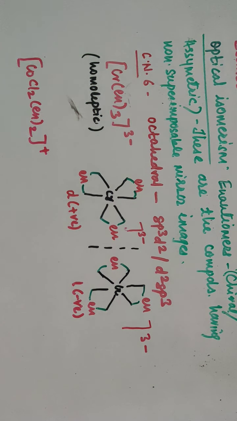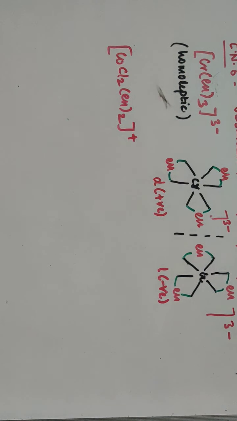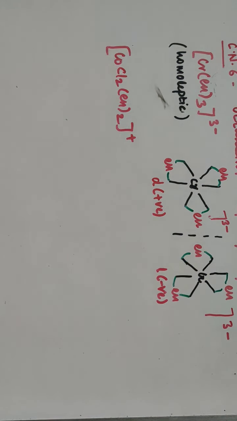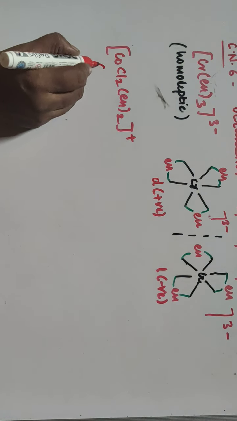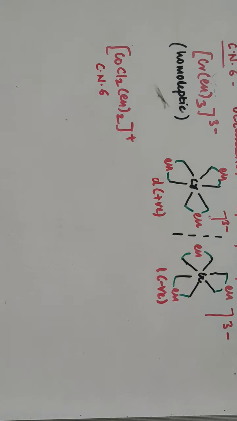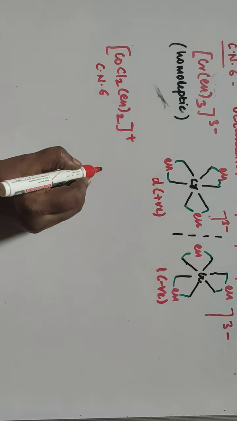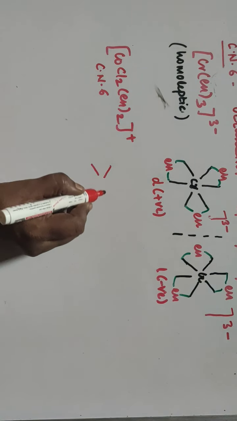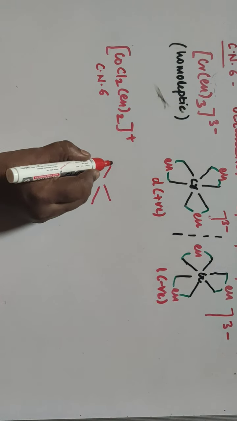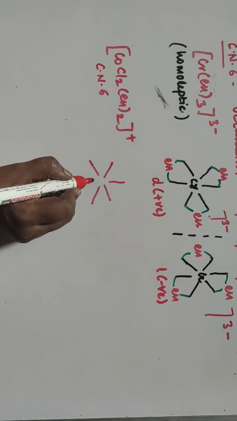Positive. So in this case again the coordination number is 6, because for en, two pairs of electrons are donated, and there are 2 en, so 2 times 2 is 4, and 2 chloride ions are also there, so it is 4 plus 2, 6. So the number of lone pairs of electrons donated for bond formation is 6, and hence the coordination number is 6 here. Now we'll go for geometry. Wherever the coordination number is 6, the geometry is octahedral. So we show the octahedral geometry.